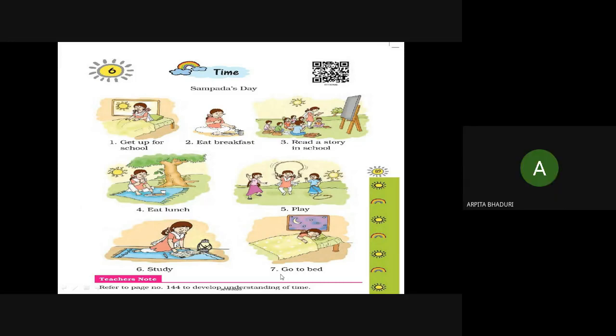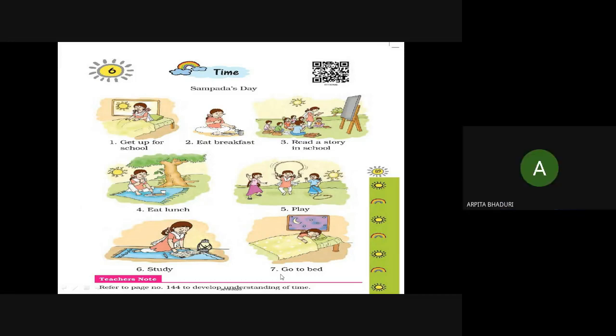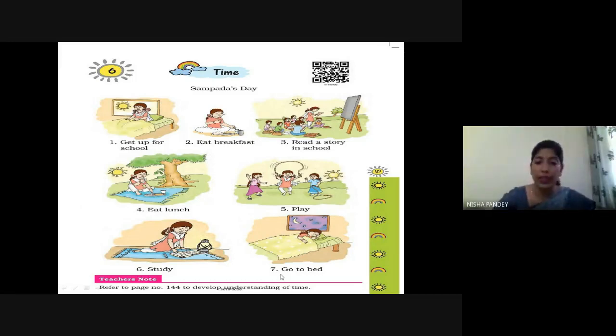You don't know? That is called snacks. Suppose you eat any light things, okay? Suppose oats or dalia or anything else, whatever you eat in the evening time. That is snacks, and at night time you eat your dinner.